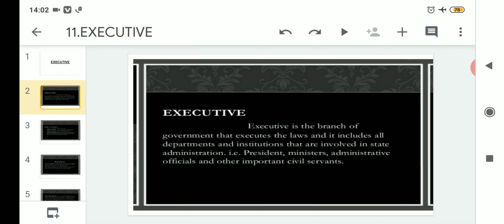And who are those departments and institutions? That are presidents, ministers, administrative officials, and other important civil servants. So all these persons will be involved in the executive. That can be president also, that can be ministers also, that can be administrative officials also, and other important civil servants also come under this executive branch. Clear?